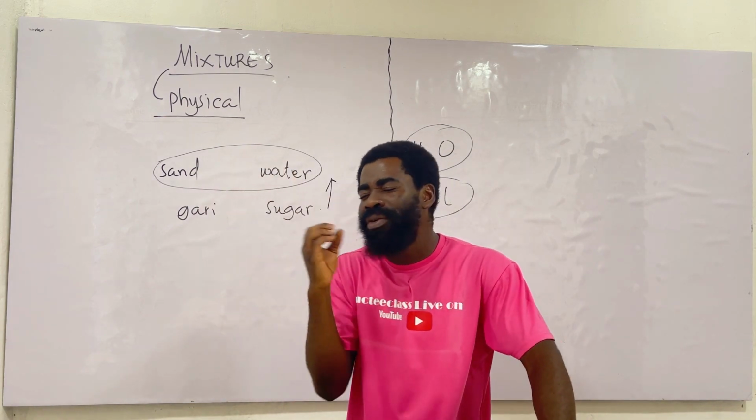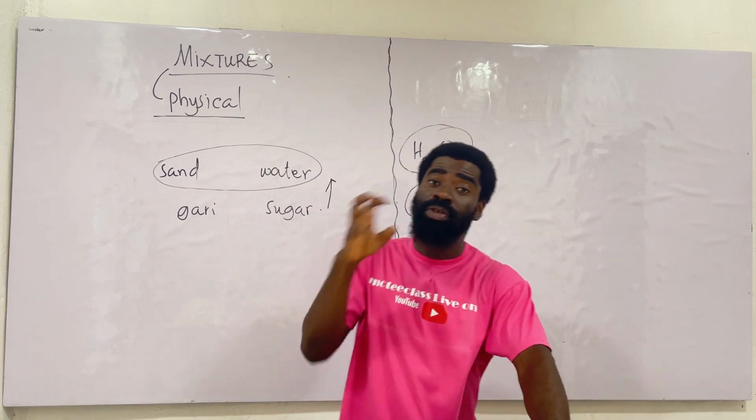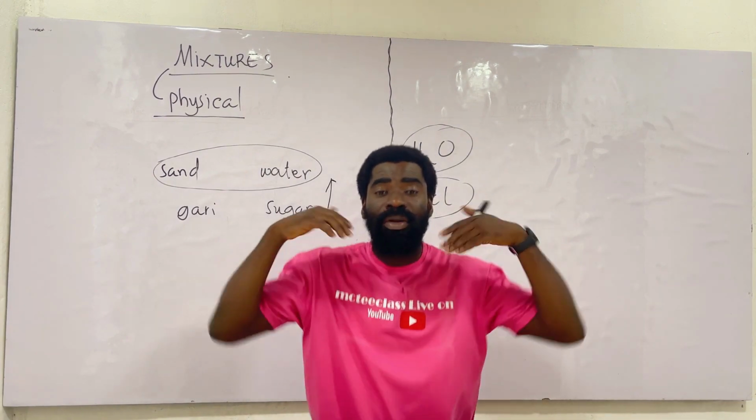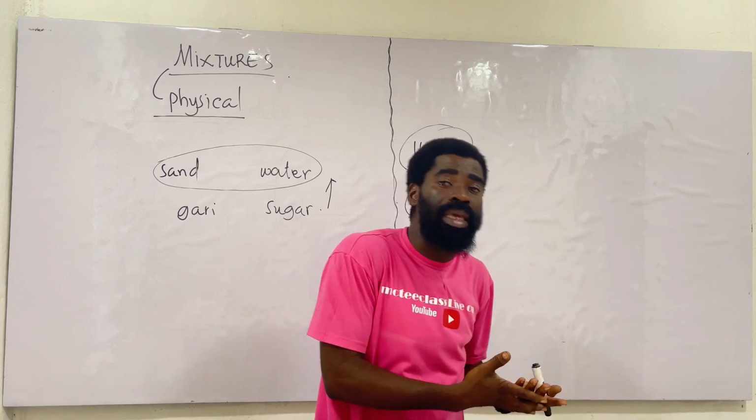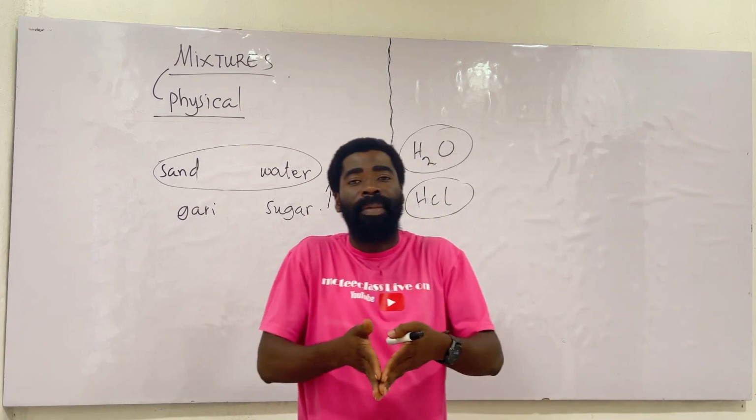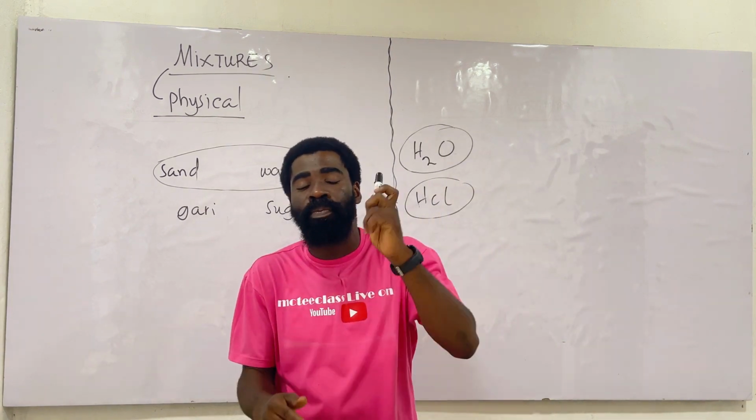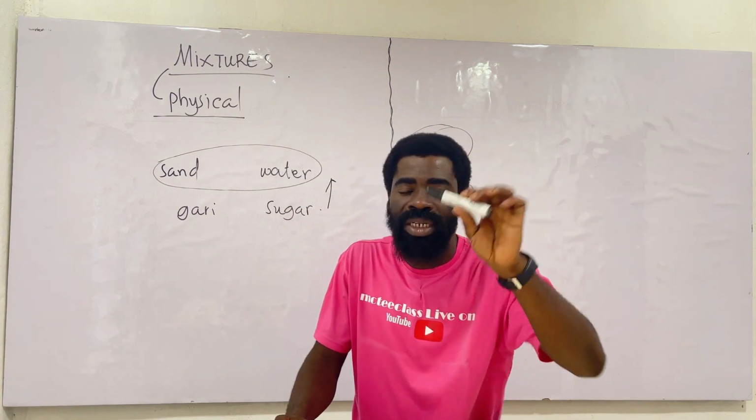We call that separation of what? Mixtures. And we will also treat that one, how to separate them. Once we combine them physically, we can only separate them using physical what? Means. It's a characteristic of what? Of mixtures. So we will look at them soon.